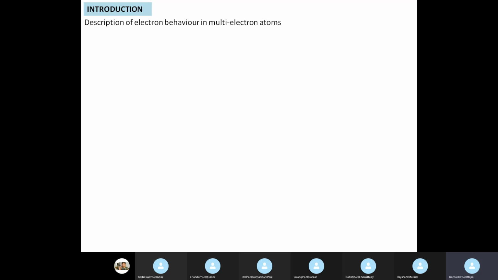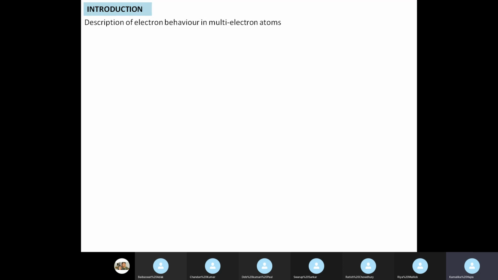Now, you are currently doing the hydrogen atom problem, and you know that the hydrogen atom is a single electron atom, but that is the only single electron atom. All the rest of the atoms in the universe are multi-electron. So we have to think about the description of electron behavior in multi-electron atoms.